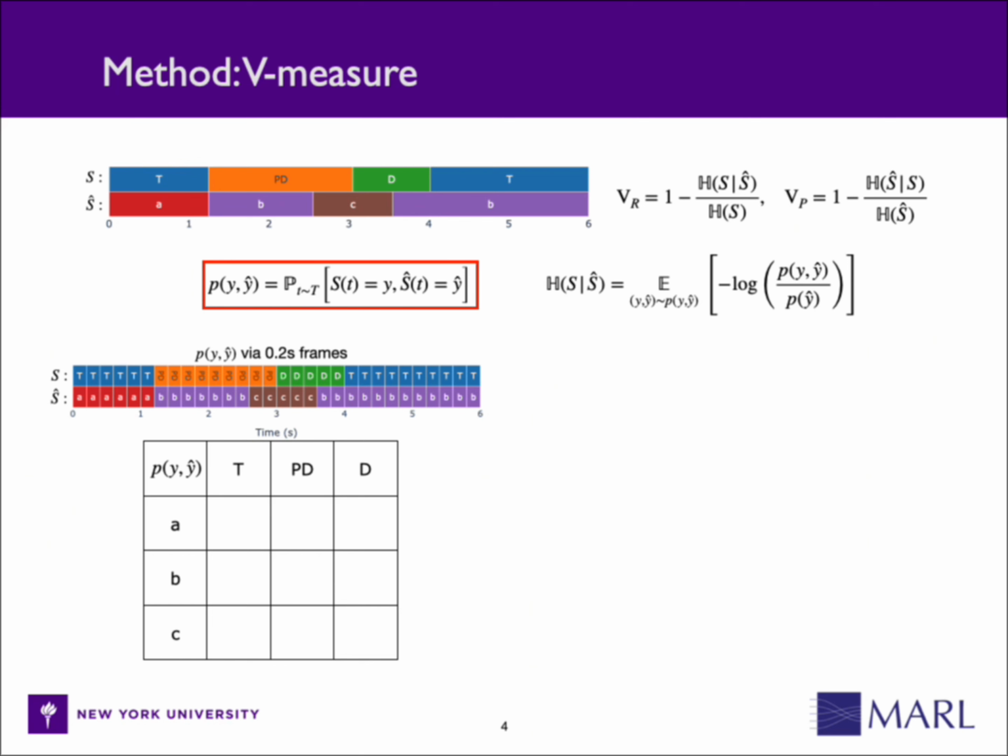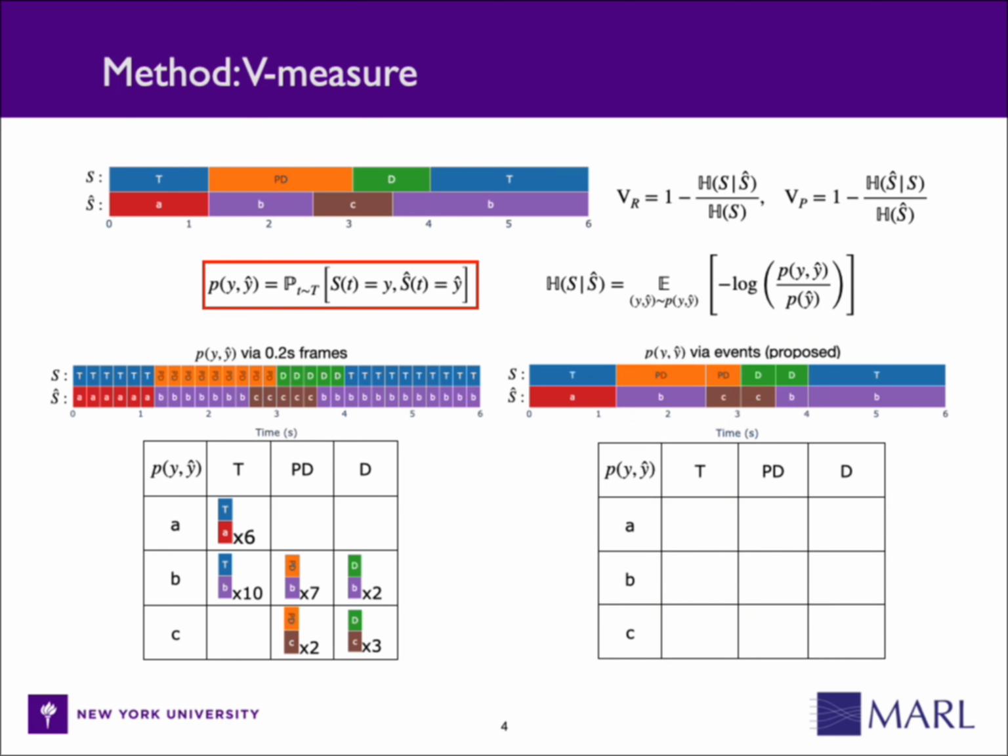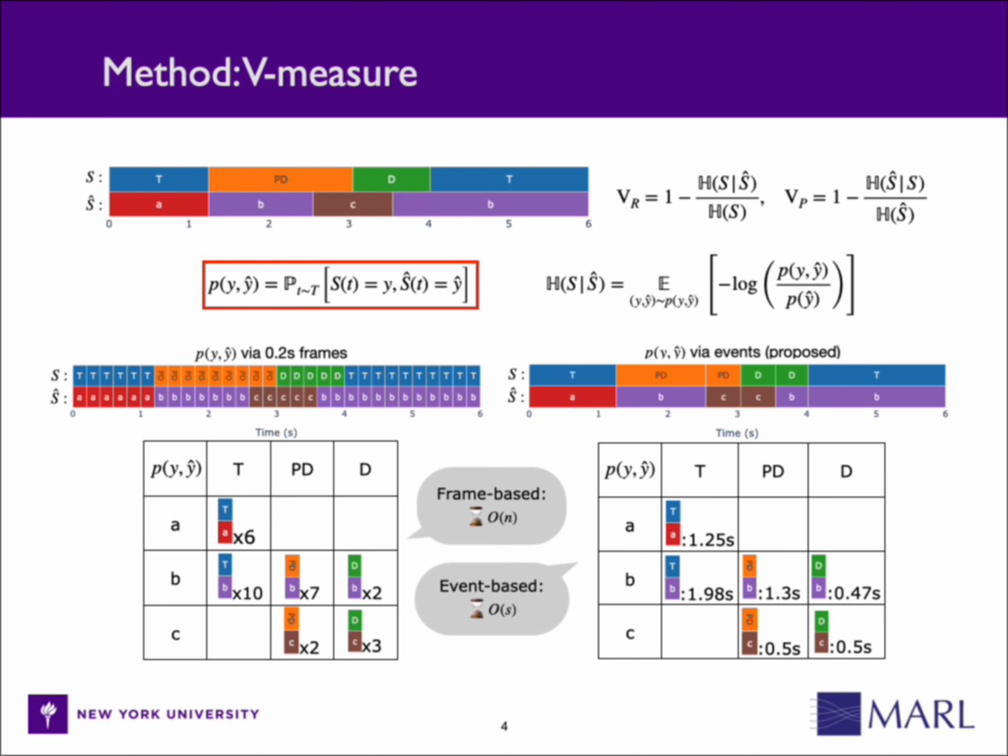I'll illustrate the process here by building the contingency table for this example using a frame size of 0.2 seconds. The process involves iterating through all the time frames and logging the number of frames where any pairs of label could occur. However, we can also build a contingency table instead by directly logging the time duration for these co-occurrences, like so. This not only reduces the steps needed to build the table from the number of frames to the number of segments, but also ensures the obtained joint PMF is exact.